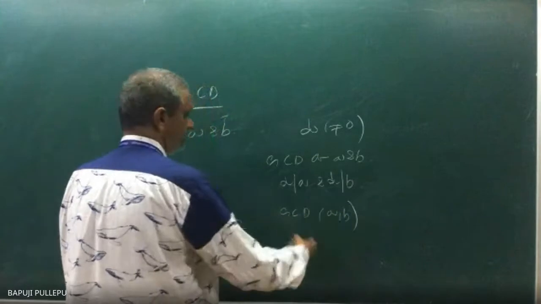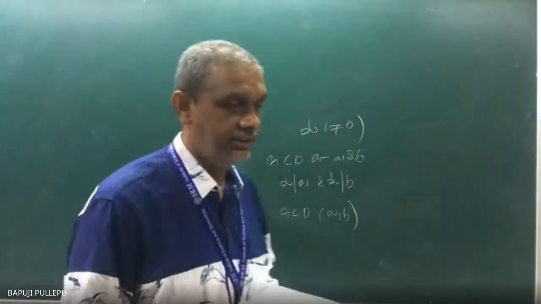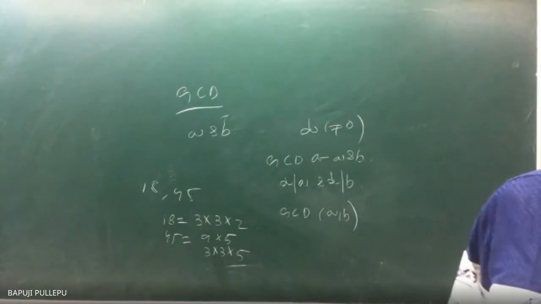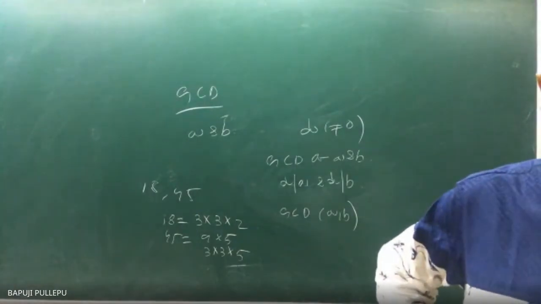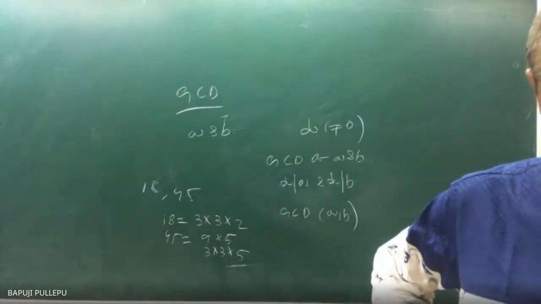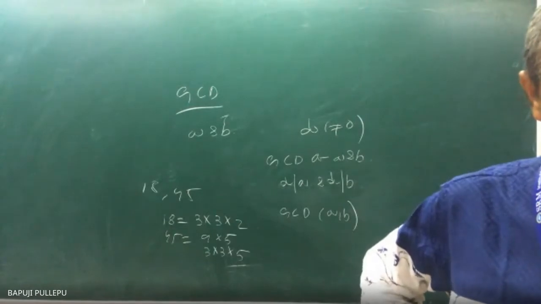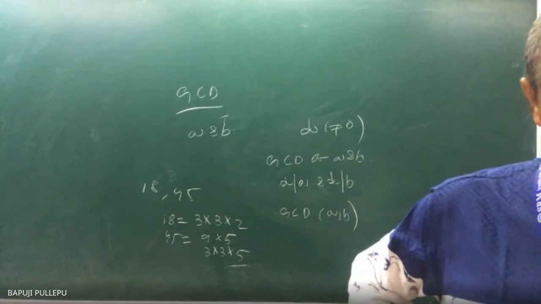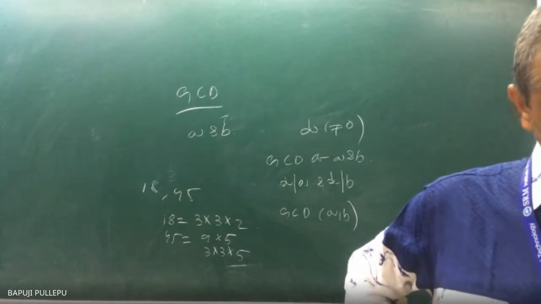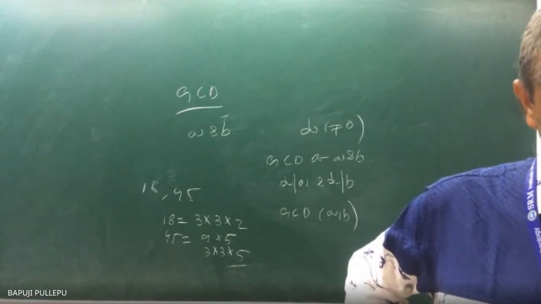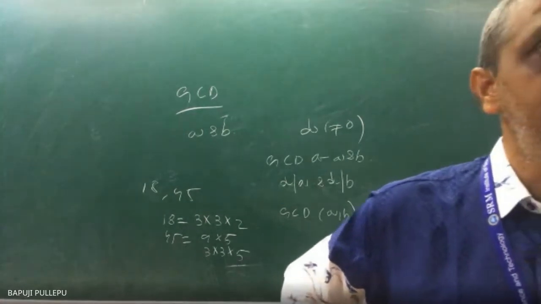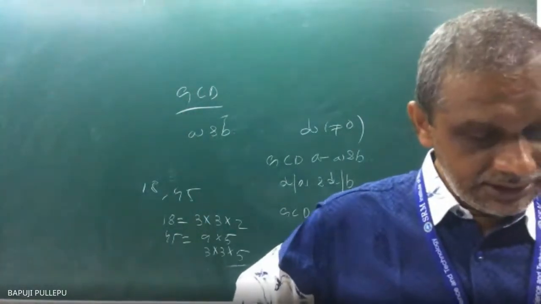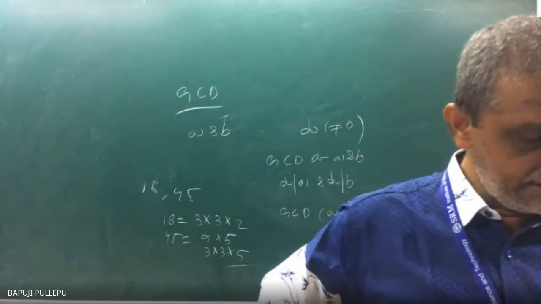Normally they write GCD in brackets. So what he is telling is, again listen. When A and B are integers, then an integer d not equal to zero is said to be a common divisor of A and B. So d divides A and d divides B. That is, d divides both A and B. If d is the largest of all common divisors, then d is the largest common divisor, and you can say this is the GCD.